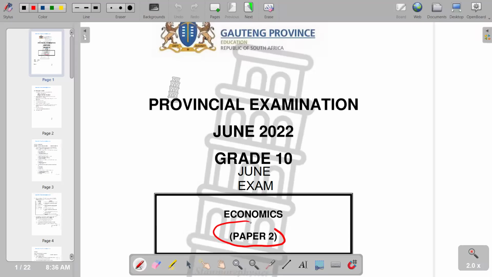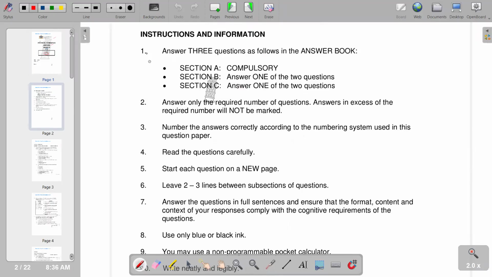Paper 2 of June 2022. And this is a question paper from the Gauteng province. So we start with the instructions that we have in this question paper. Instruction number 1, answer the questions as follows in the answer book.